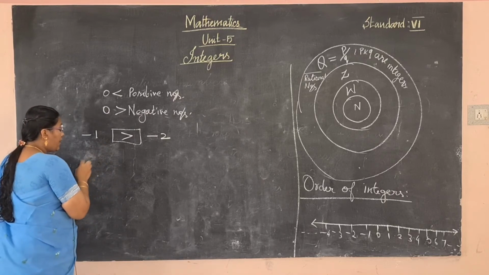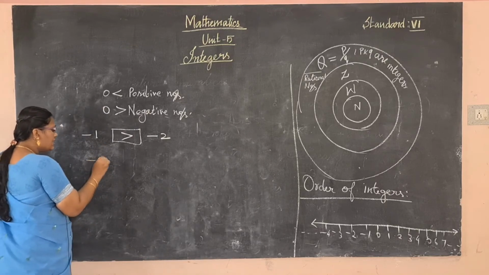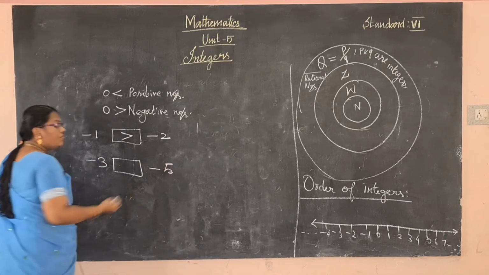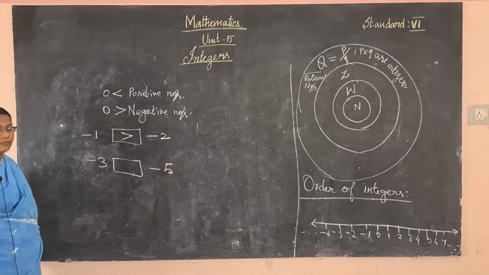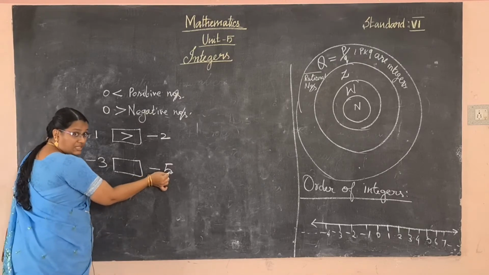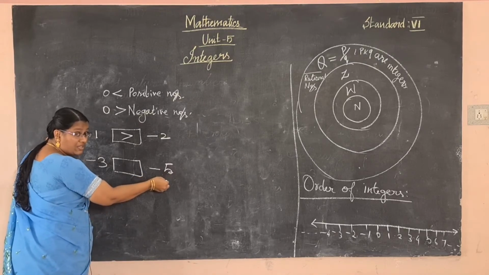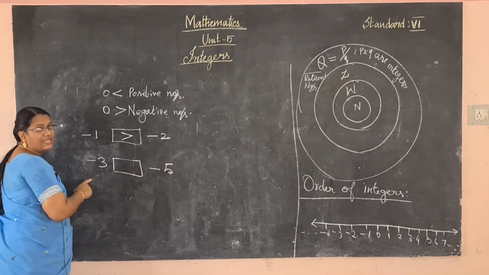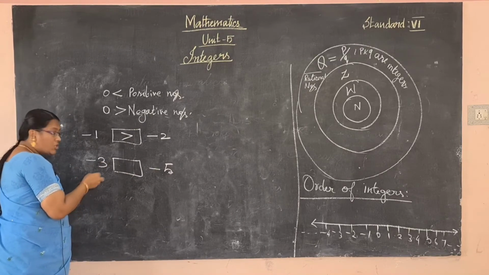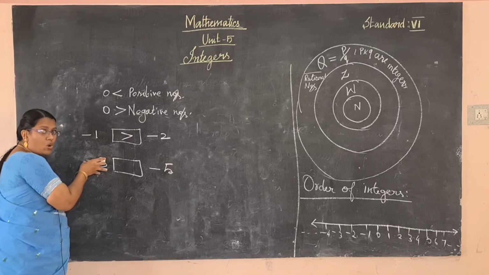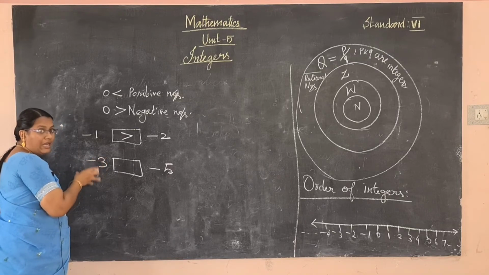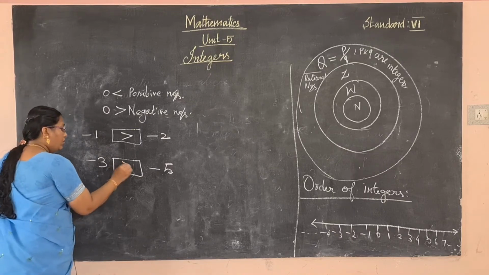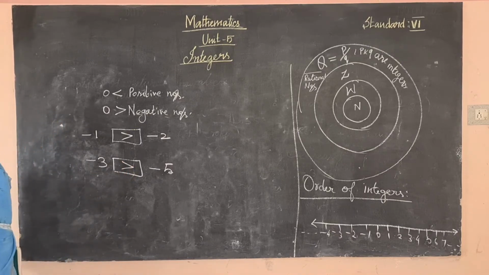See one more example: -3 and -5. Which one is the greatest value? 5 is the greater number, but here -5 is given. So -3 is the greatest value. So the smaller negative number is considered the greatest value, and we use the greater than symbol.